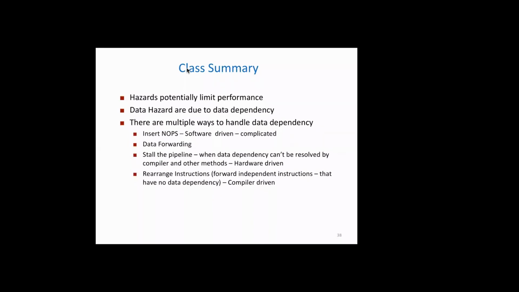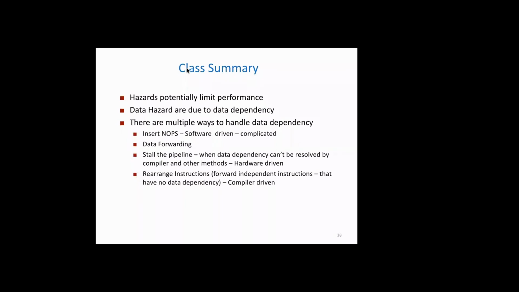Then data hazard happens because of data dependencies between instructions. If the data that we need in the next or following instruction is not available yet, because of operations in a previous instruction, then if you keep running the pipeline as it is, the dependent instruction will produce a wrong result, right?